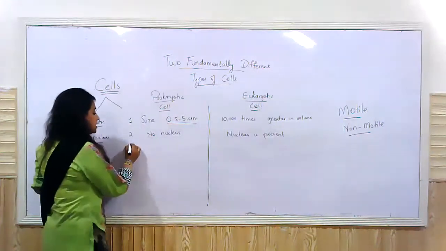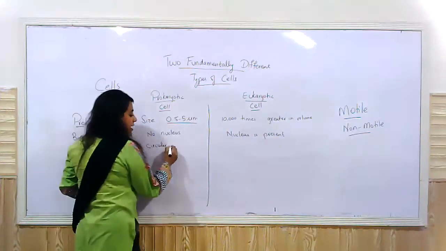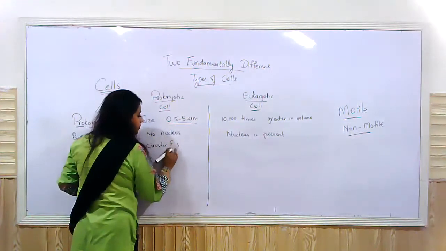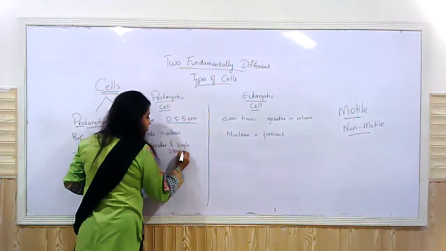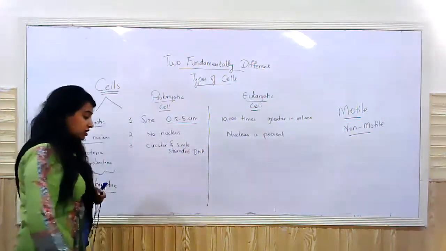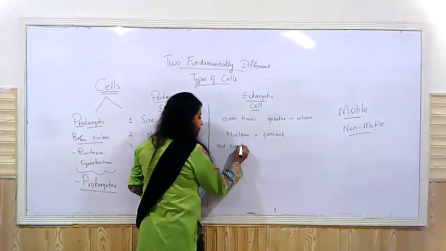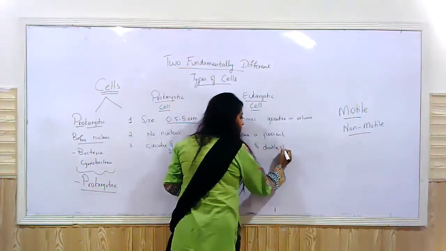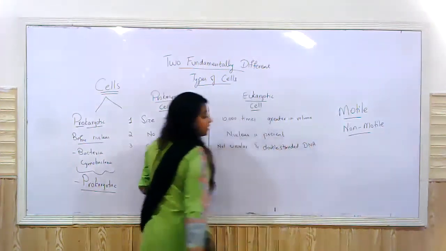The other difference is the DNA: circular and single-stranded in prokaryotes. In the case of a eukaryotic cell, it's not circular, it's linear and double-stranded DNA, right?